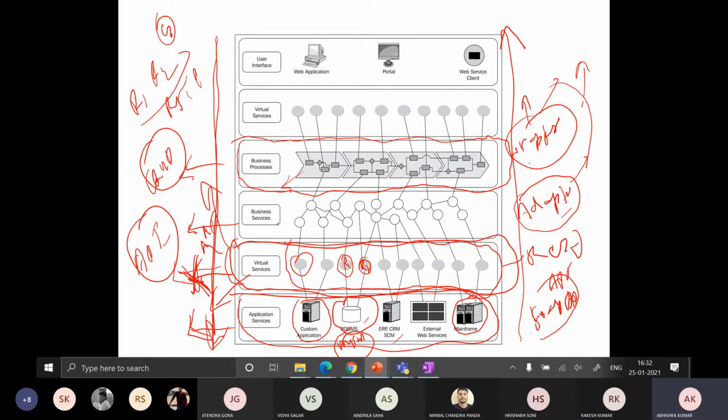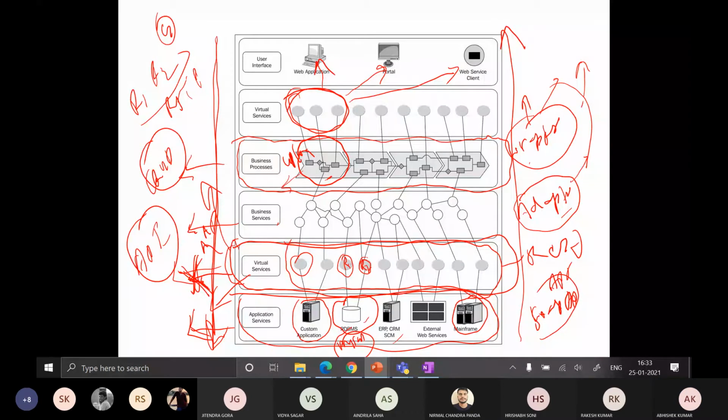What they can do is expose it. Let's say this business process is responsible for the upload feature. They can simply expose this business process in the form of virtual services, right? So the external users, whether they are using this portal, this web service client, or directly using this web application, can invoke this business process via these virtual services, right? Why are we using these virtual services? Why can we not directly invoke the business process?